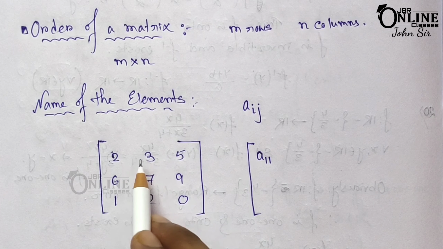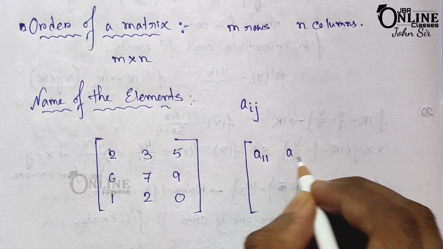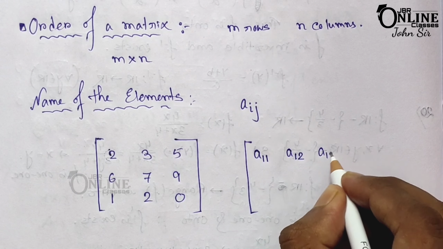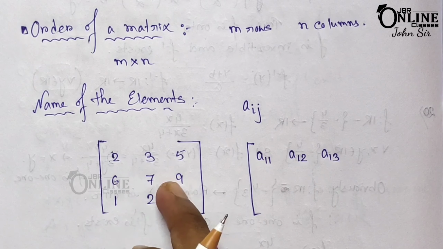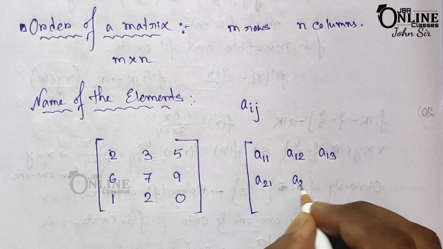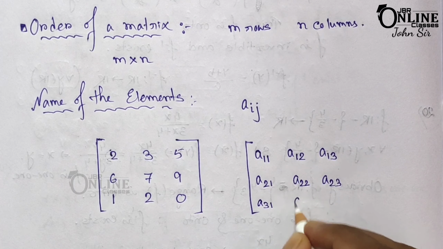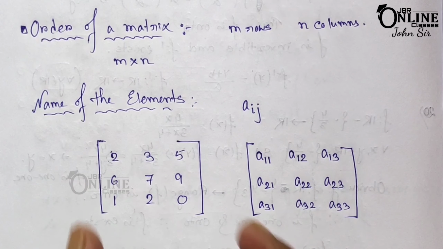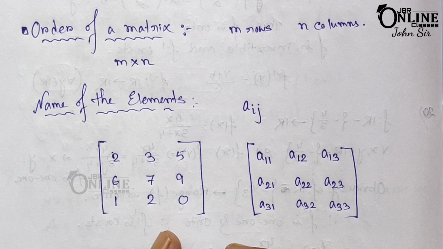For the second one, this will lie on the first row but in the second column. So now here this one will be A12. Then the third one will be A13. I hope it's clear. Now the next one will be on the second row but the first column. That means A21, A22, A23. Next A31, A32, A33. So in this way you can name the elements or you can easily identify the elements.